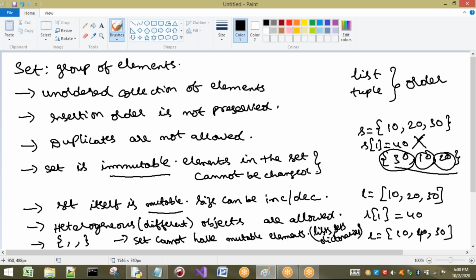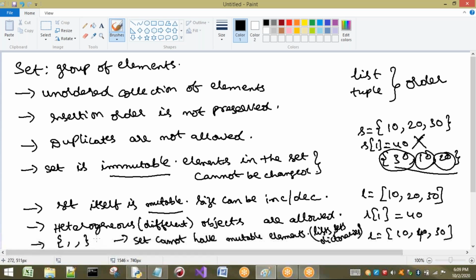Okay, let us see all these concepts with examples. So once again, I am repeating the concept. Set is what? A group of elements generally, and in that the order will not be preserved. That means whatever order you insert the elements in, that order will not be preserved. Next, duplicates are not allowed. Set is immutable in the case of the elements: if you insert any elements into the set, those elements cannot be modified. Next, set itself is mutable. That means the size of the set can be modified. The size can be increased or decreased.